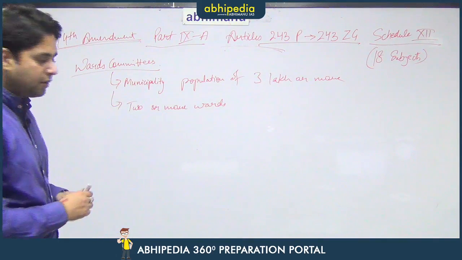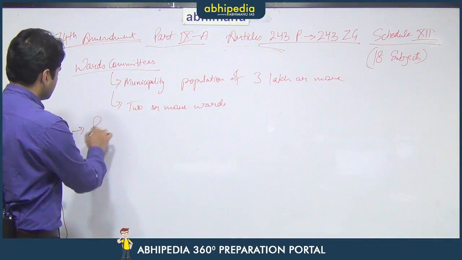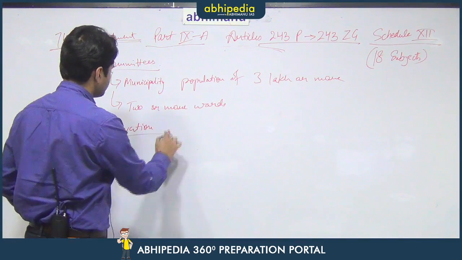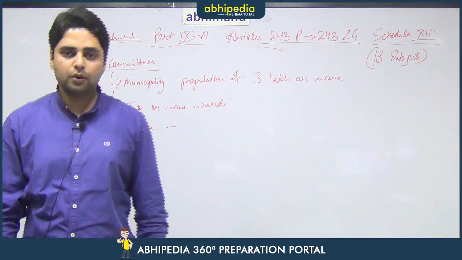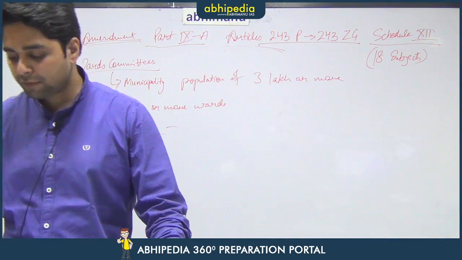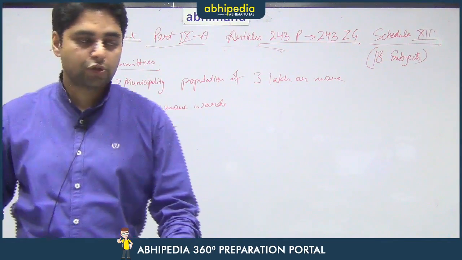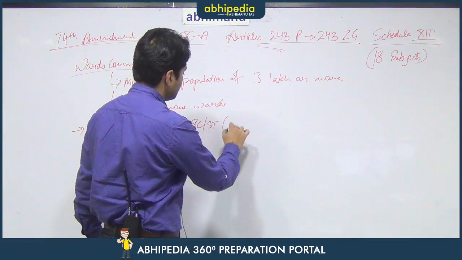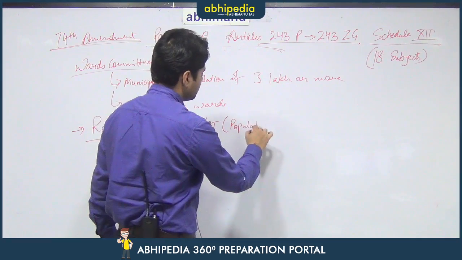The provision for reservation of seats in the urban local bodies is the same as that under the 73rd Constitutional Amendment. So, as far as the reservation to scheduled caste and scheduled tribe is concerned, it should be according to their population.